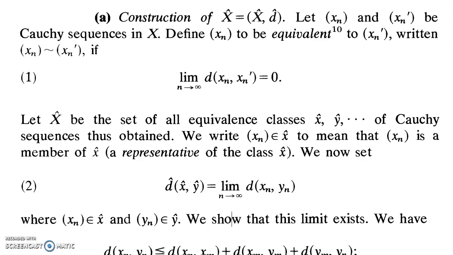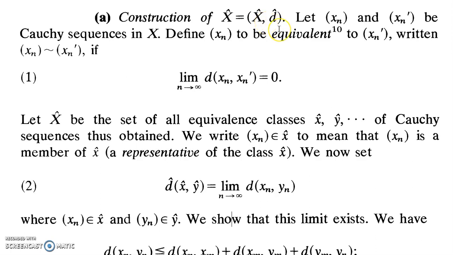In this video, we will discuss the first part of the proof of the completion of a metric space theorem. In the first part, we have to establish a space X hat, which is defined as (X hat, d hat), by adding the limits of the Cauchy sequences which do not converge in X, to form a new set X hat.